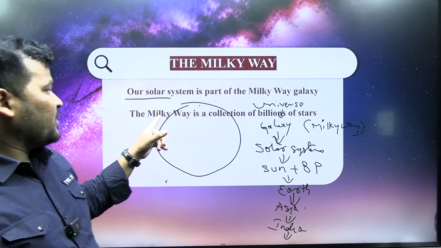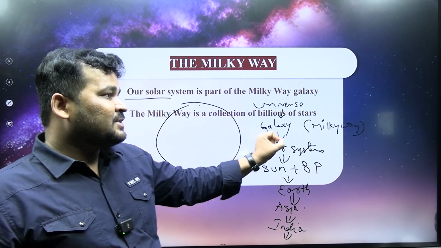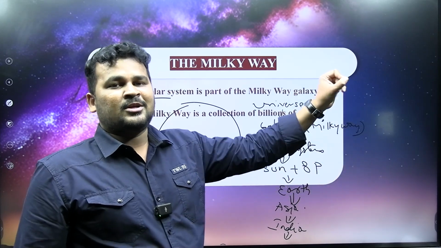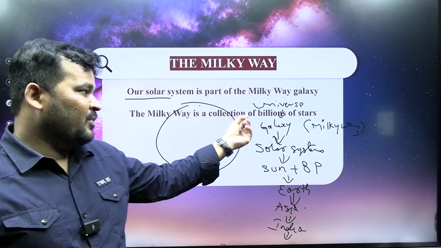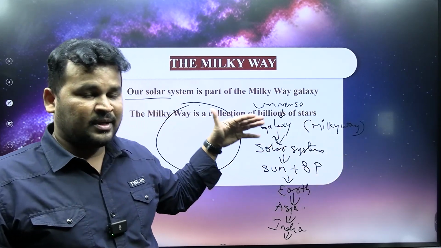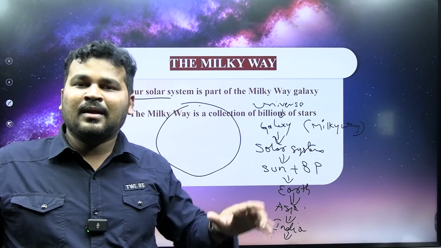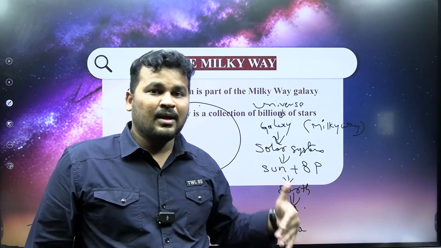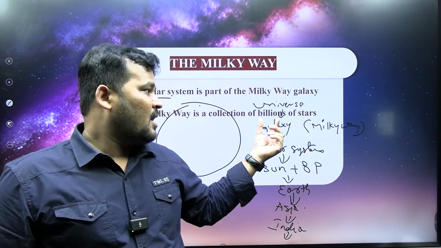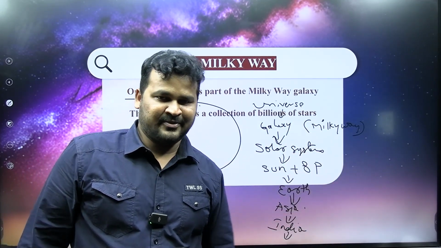This Milky Way is a collection of billions of stars similar to the sun. Billions means more than 100 crores. Like the sun, there are around 100 billion stars in the Milky Way.